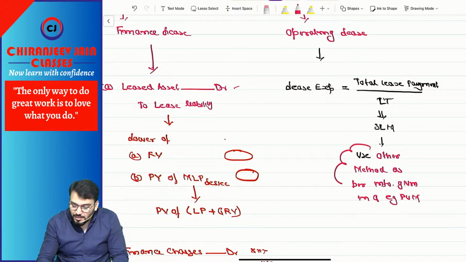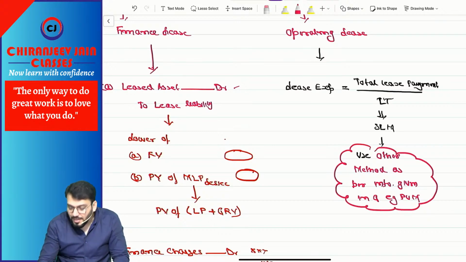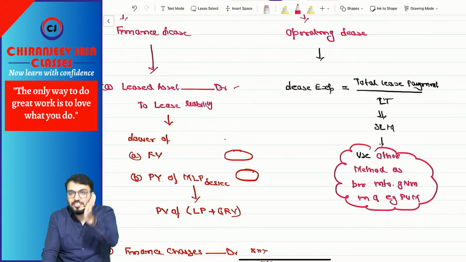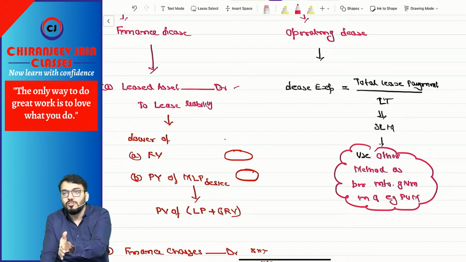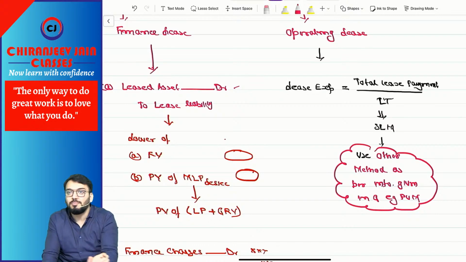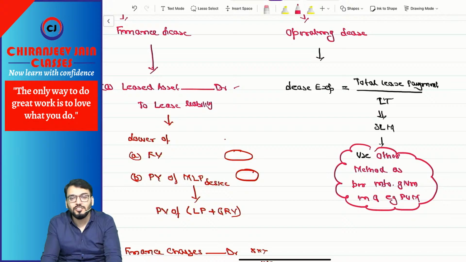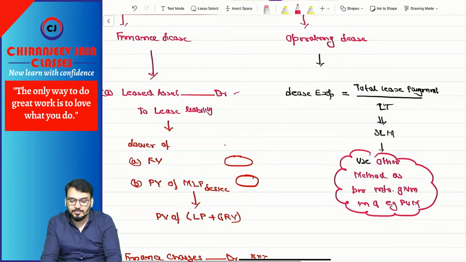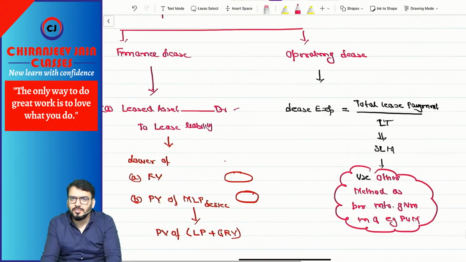Understood what I am saying? If nothing is given, then we'll use SLM. But if they have given some estimated number of units to be produced during the lease term, then in that ratio we will amortize the total lease payment. Understood? Correct? Journal entry I hope you can do.